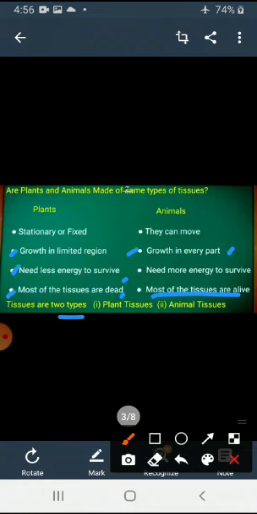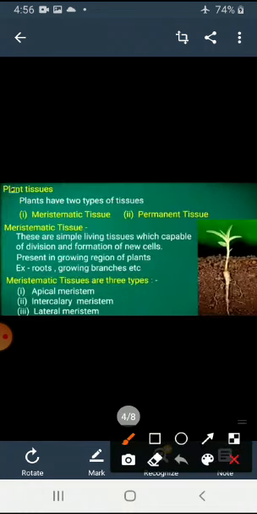Tissues are of two types: plant tissue and animal tissue. We already discussed the difference. Let's see plant tissue first. Plants have two types of tissues: meristematic tissue and permanent tissue. Meristematic tissue is a simple living tissue which is capable of division and formation of new cells.